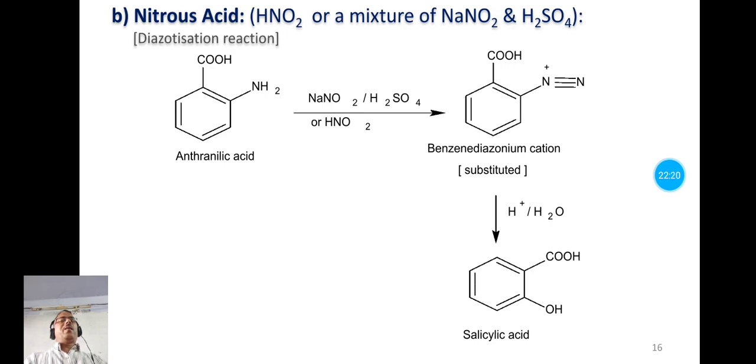So when anthranilic acid is treated with nitrous acid, then it gives benzene diazonium cation. Here is the positive charge on this nitrogen, N triple bond N.